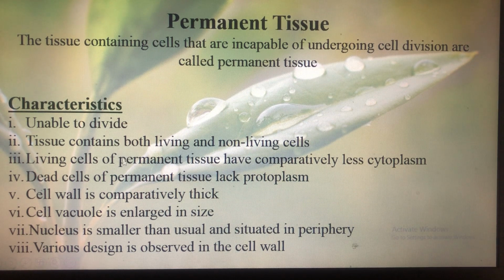So if the cells are living, then they have comparatively less cytoplasm, and if the cells are dead or non-living, they do not have any protoplasm. Then the cell wall is comparatively thick. Then the cells contain vacuole, which is enlarged in size. Nucleus is smaller than usual and actually situated in the periphery region.